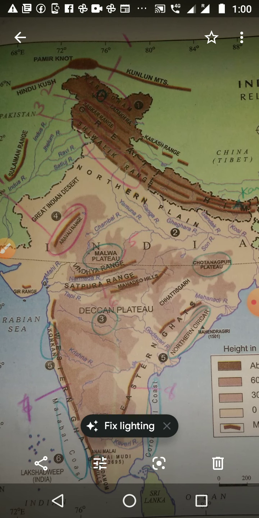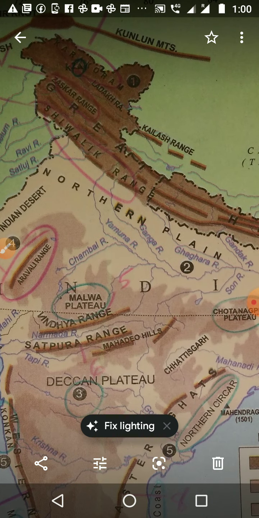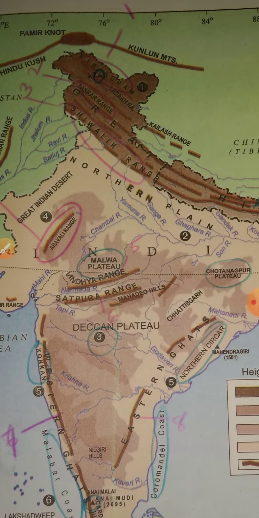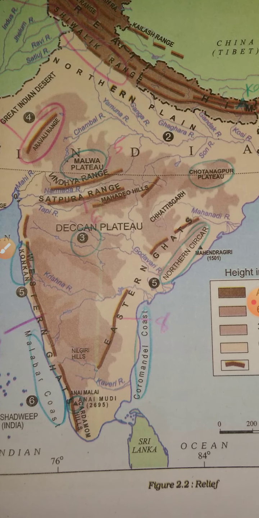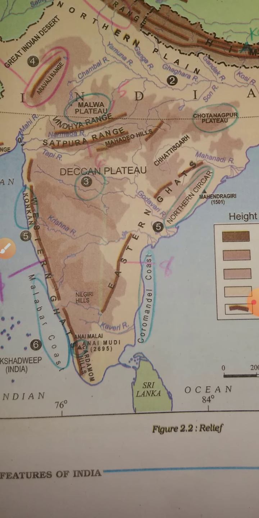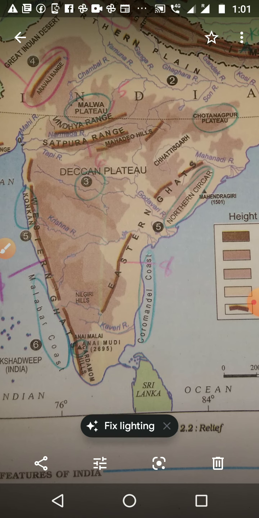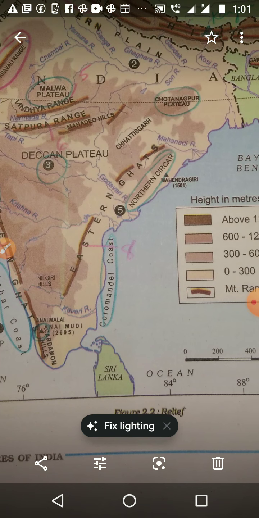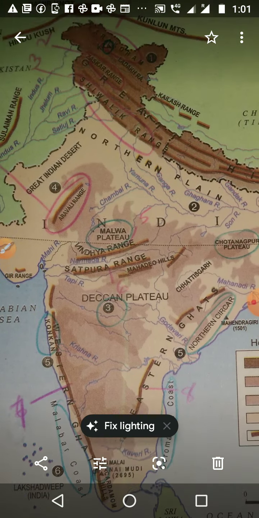So the first one is Karakoram, that is in the top side. Here I have written 1. Then Sakar ranges, that is 2. Then Shivaliks, it is 3. Then the fourth one is Aravalli ranges. The fifth one is Vindhya ranges. The sixth one is Satpura ranges. Then the seventh one, Western Ghats. And the 8th one, Eastern Ghats. So we want to study 8 mountain names.